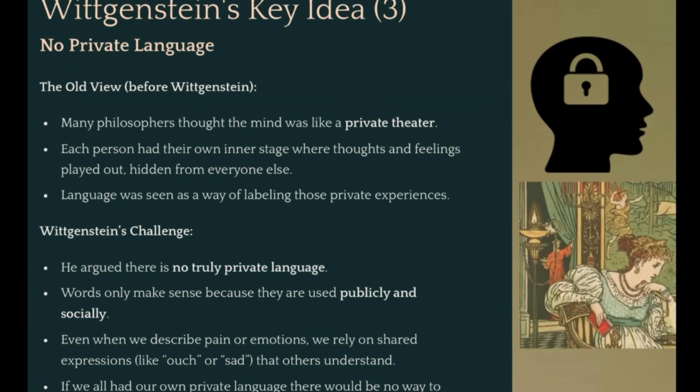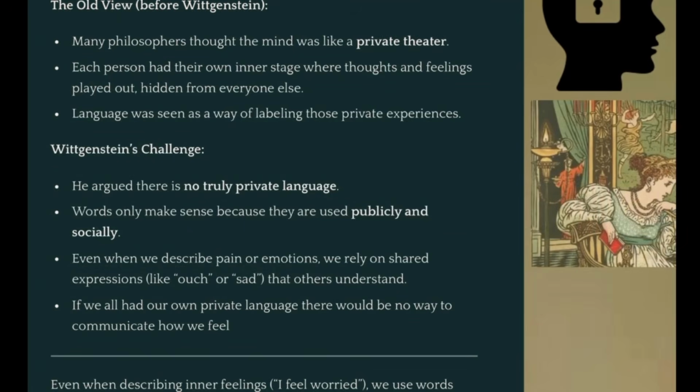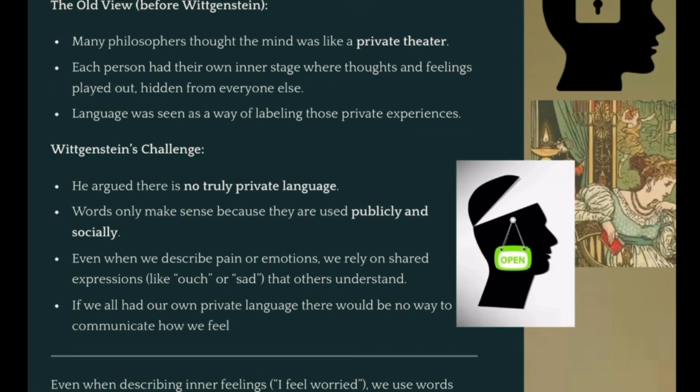And we viewed language, because remember, Wittgenstein is very concerned with language, as a way of labeling those private experiences. So, I feel this inside my mind, I will create language to express it. It is my own personal language. And so Wittgenstein argued that no, there is no truly private language. He says that the way that we use words only makes sense because we use them publicly with other people and socially as a society.